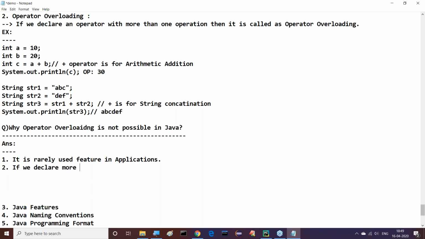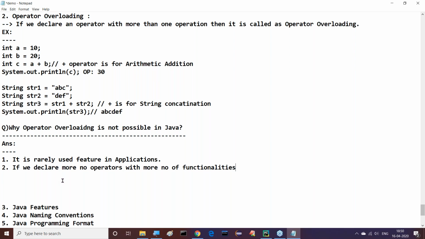If we declare a number of operators with a number of operations, that is functionalities: one operator with two functionalities, we can recognize; two operators with four functionalities, we can recognize it. But if we take 10 operators and each has 10 functionalities, then it is very difficult for the developer to trace which operator is for which functionality. So this is a problem.